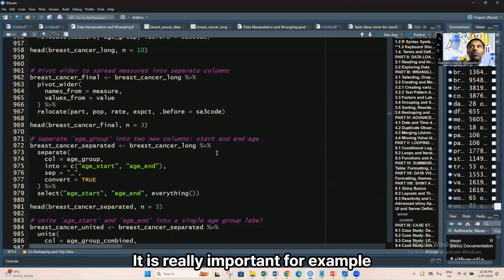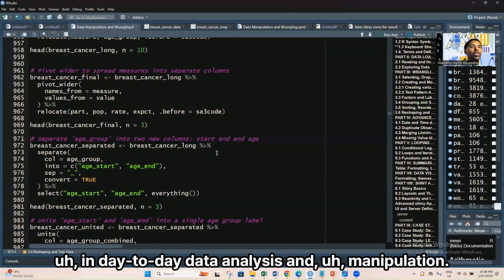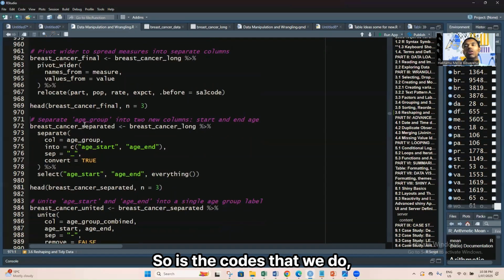It is really important. For example, if you work on repeated measure data, so we have survey 1, 2, survey 3, survey 4, survey 5. We get data, for example, for age or sex or marital status under different survey labels. So to do the analysis, we need to change that data into a longer format by survey. It's really important in day-to-day data analysis and manipulation. So this is the code that we use for longer as well as wider format.